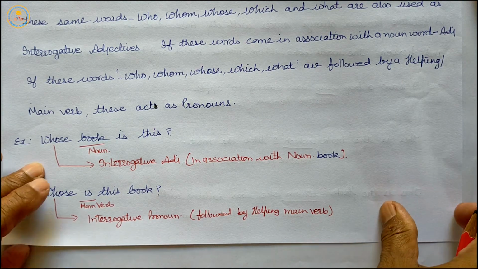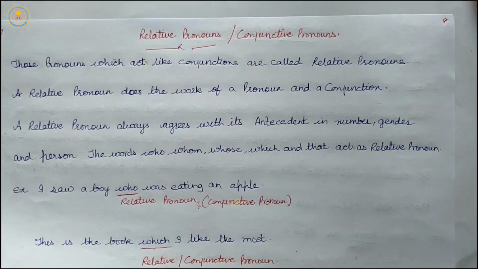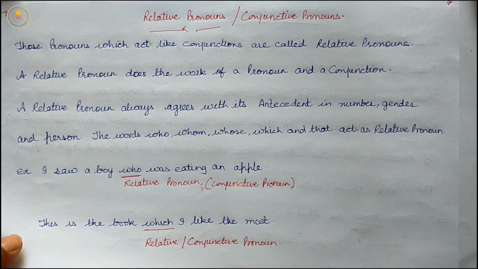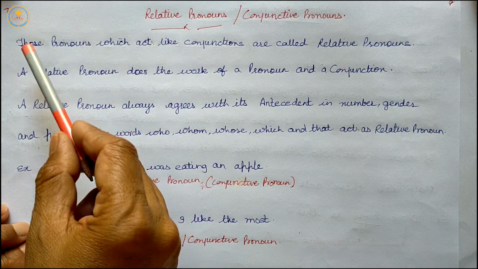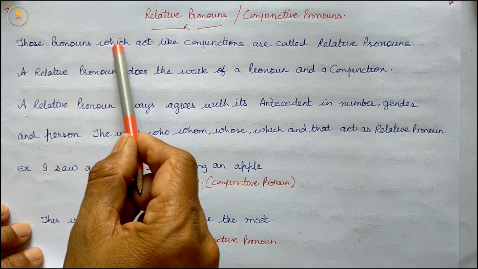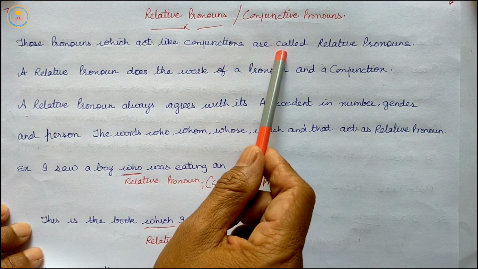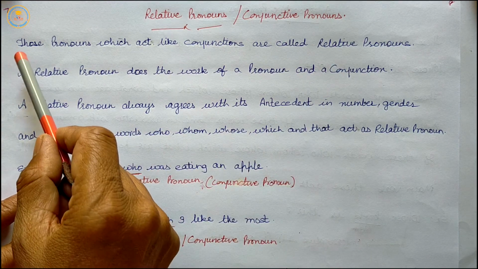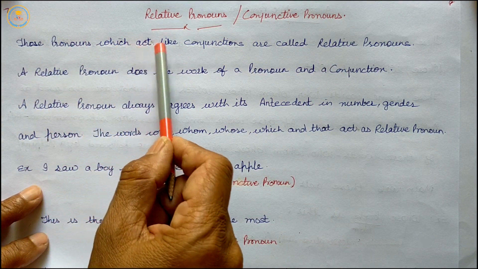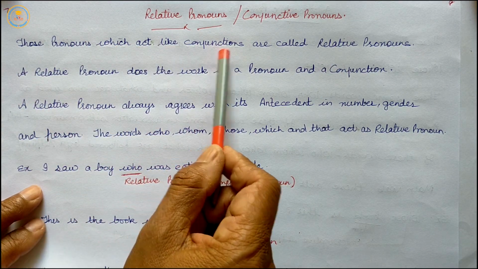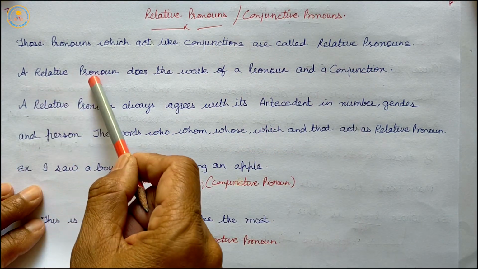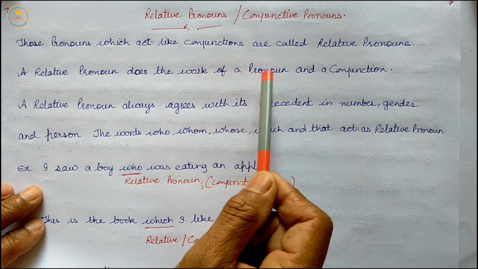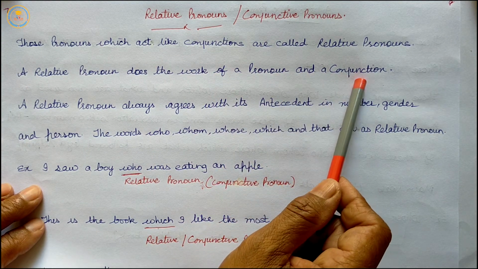Our next is relative pronouns or conjunctive pronouns. Those pronouns which act like conjunctions are called relative pronouns. A relative pronoun does the work of a pronoun and a conjunction.